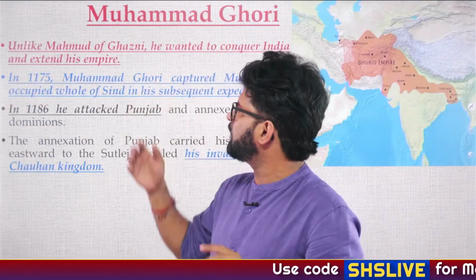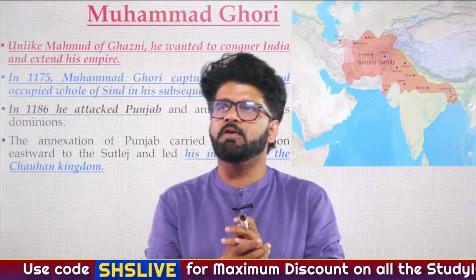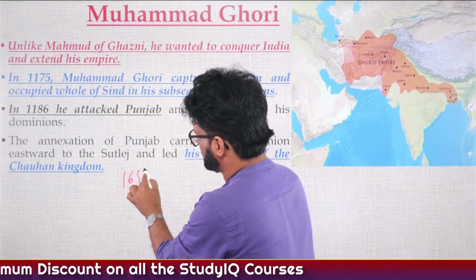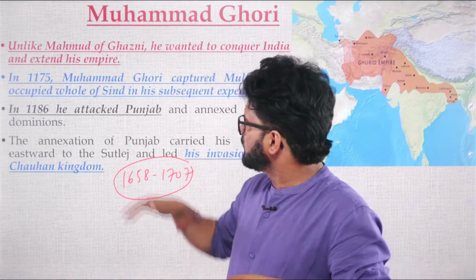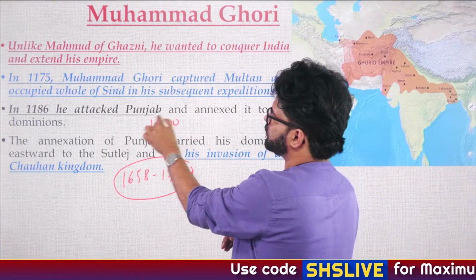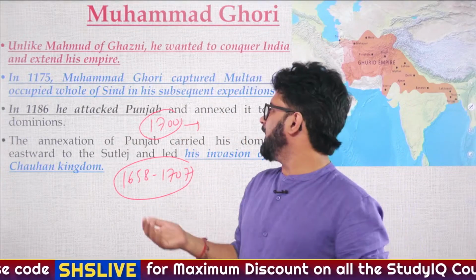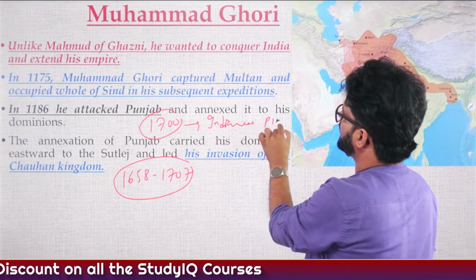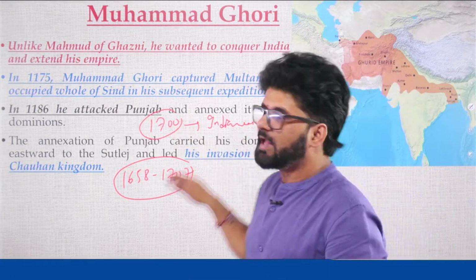India during this particular period, in fact, I will be highly controversial here when I tell you this, but 1658 to 1707, that was the period of Aurangzeb. So this is a period much before that, but it is said that around 1700, some historian, some scholar wrote that India was not just one of the richest countries in the world, India was the richest country in the world. Again, you have to corroborate this data with other sources. So according to one of the scholars, in 1700, India was the richest country in the world.